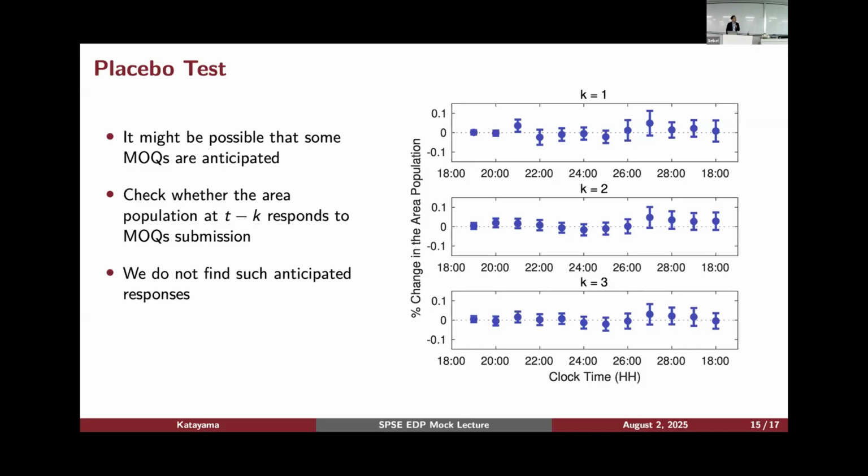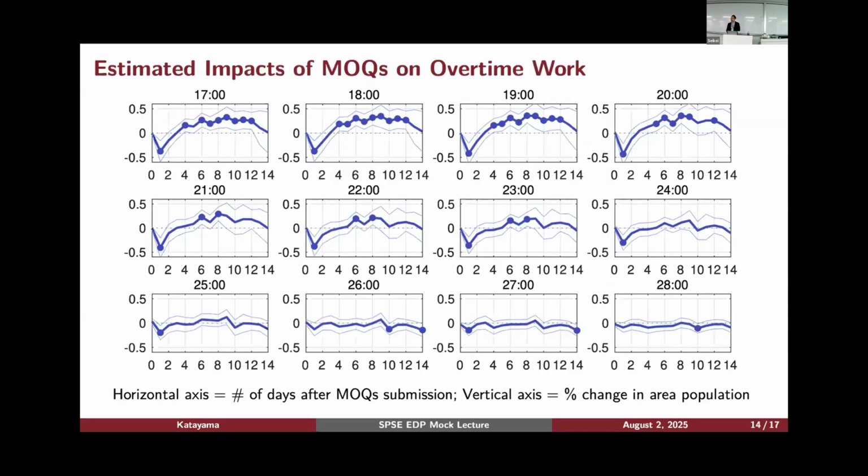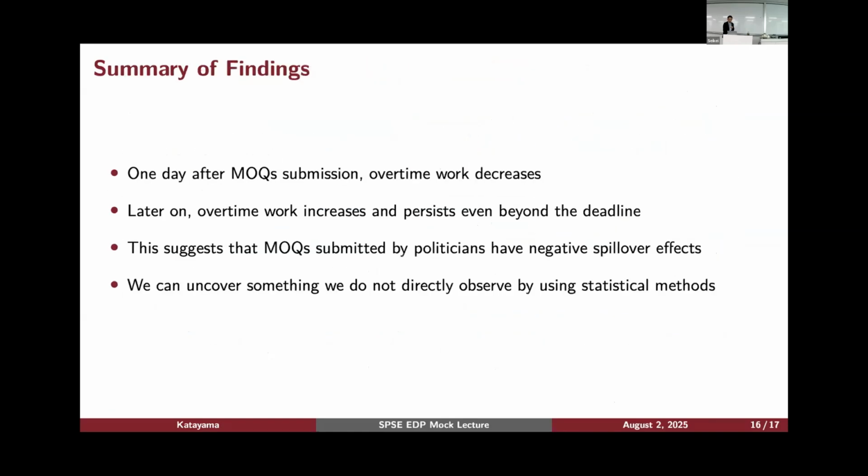So we can check whether the area population at T minus K, let's say, yesterday's population, will react to today's submission of MOQ or not. One day later, yesterday, 2 days ago, and 3 days ago, those are summarized here. So what this says is that basically we don't find such an anticipation effect. So at least we can safely claim that what we get from this picture is a reasonable representation of what's going on in terms of overtime work of Japanese government bureaucrats.